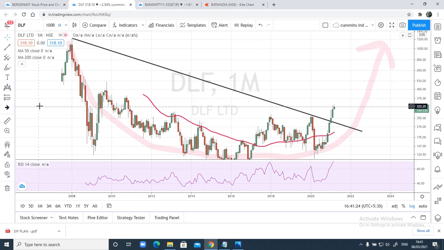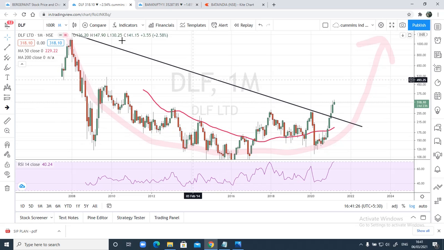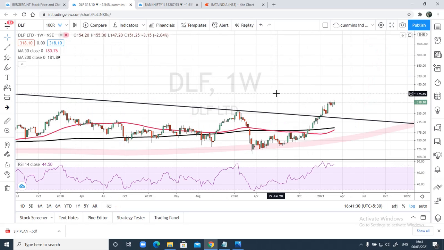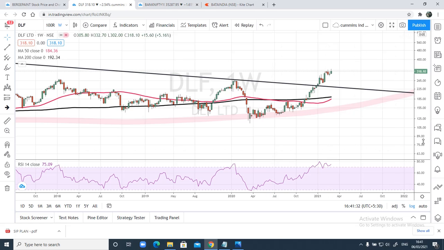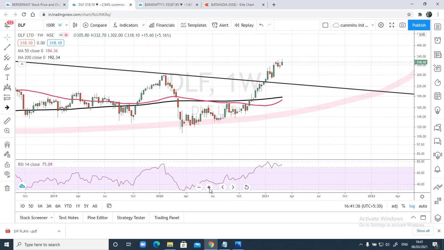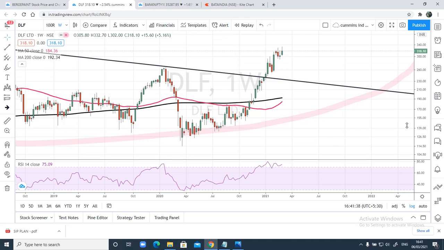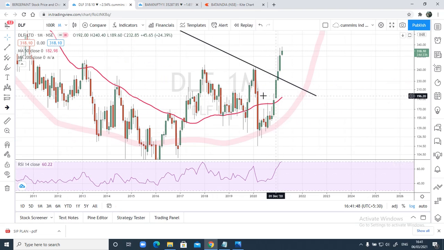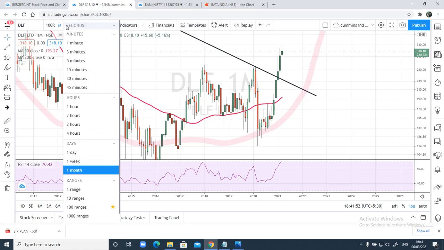We cannot predict that. And the next thing I want to show you in the monthly chart is, is it bearish for the short term or medium term? No, it's not bearish. Let me draw the trend line here. You'll understand that. You can see here prices are trading above this 250 moving average even on the weekly chart. That's a good sign. On the monthly chart, it was also trading above the 50 moving average. Now let me go back to the weekly chart.